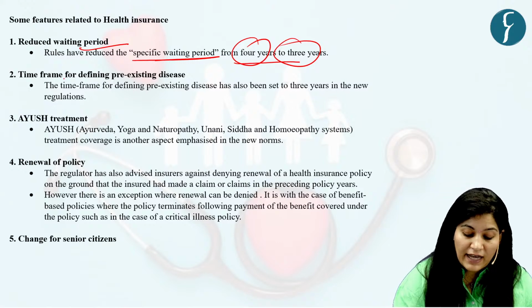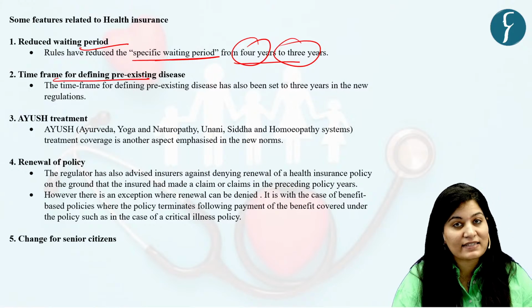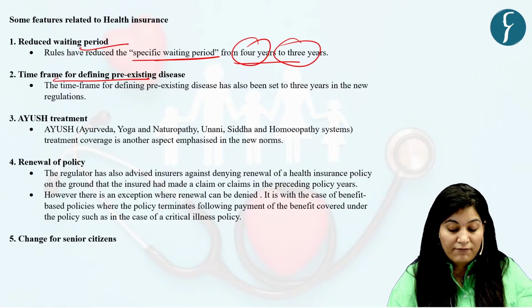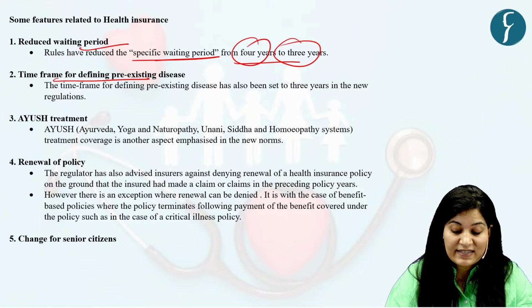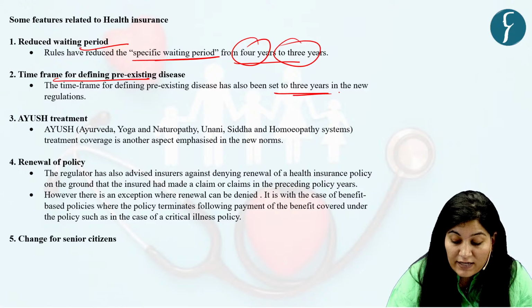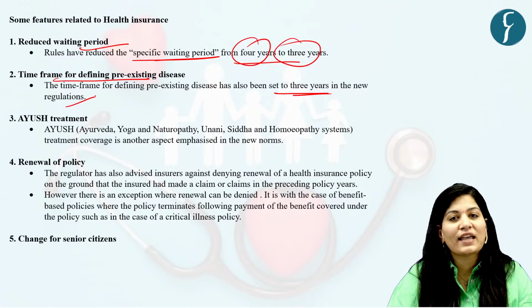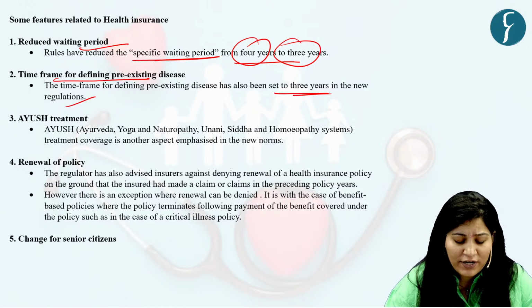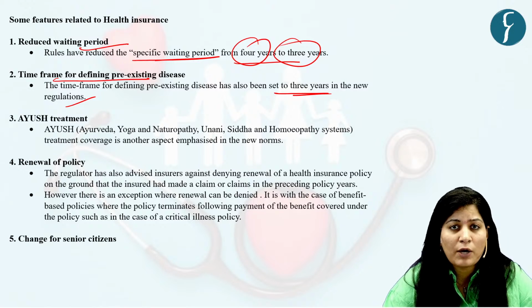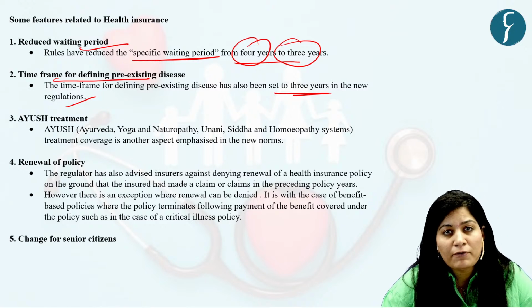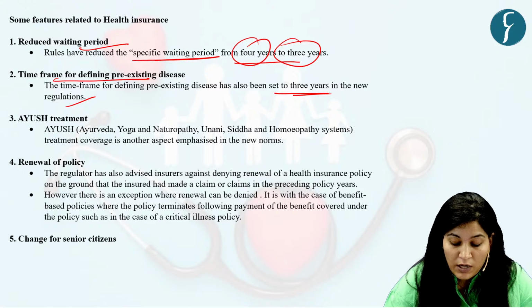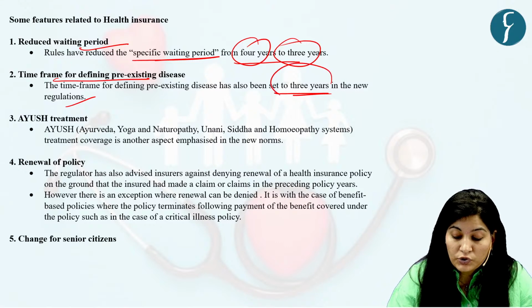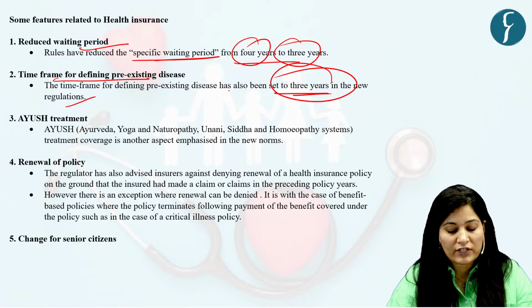Next is the time frame for defining pre-existing diseases. So the time frame for defining pre-existing diseases has been set to 3 years in the new regulation. Pre-existing diseases are any diseases or any treatment that you know about or got treatment for before you got an insurance cover. Okay, so that has been set to 3 years in the new regulation.